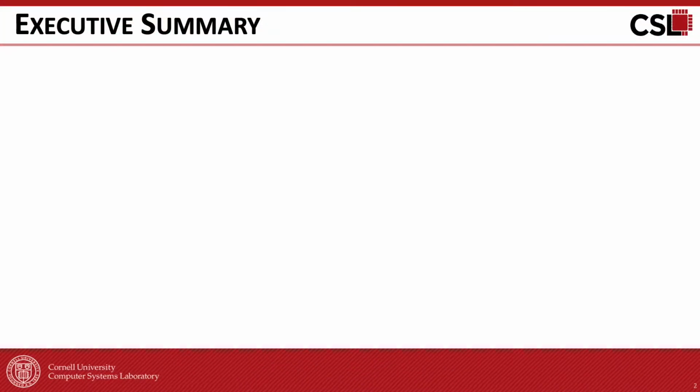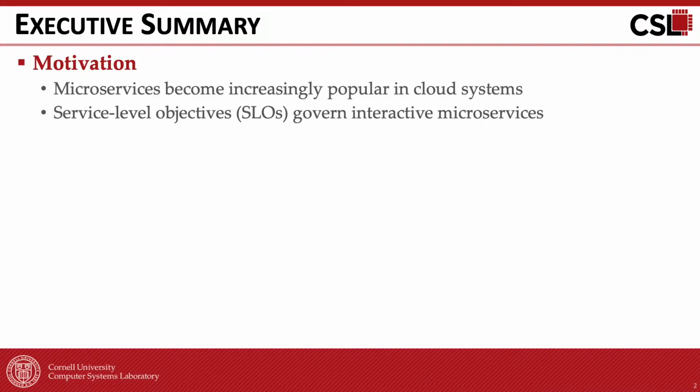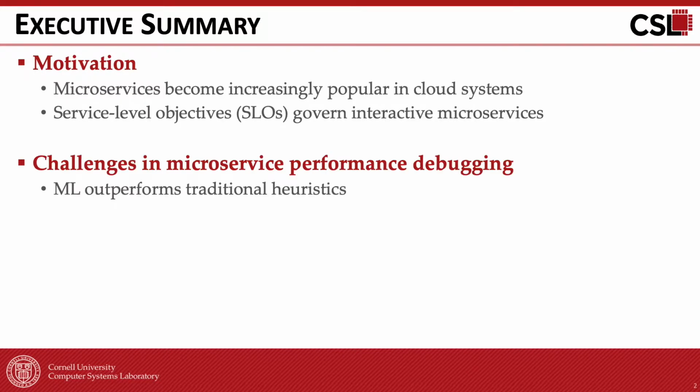In this talk, I'll first introduce the background of our paper. We've seen a recent trend of using microservices in cloud systems. These applications have strict end-to-end service-level objectives to meet, so that users experience reliable application behavior. Despite their benefits, microservices introduce several challenges in terms of performance debugging because of their scale and complexity. As with other applications of using machine learning in data center management, there is a high potential of ML in automating performance debugging as well.